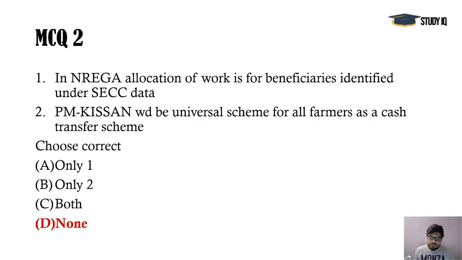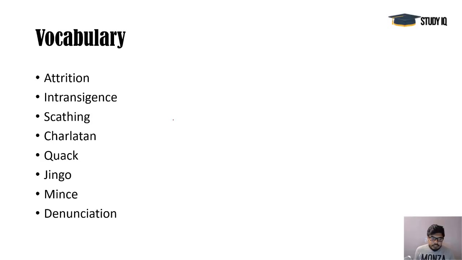NREGA allocation of work is for beneficiaries identified under SECC data. This is not like that. It's a universal scheme. It's an employment guarantee scheme where unemployment allowances are also given if the job is not given to them. And PM Kisan is a conditional one, where below 2 hectare land is the condition. So it's not a universal scheme for all farmers. That is wrong here. So D, none, would be the correct answer, because there are conditions.